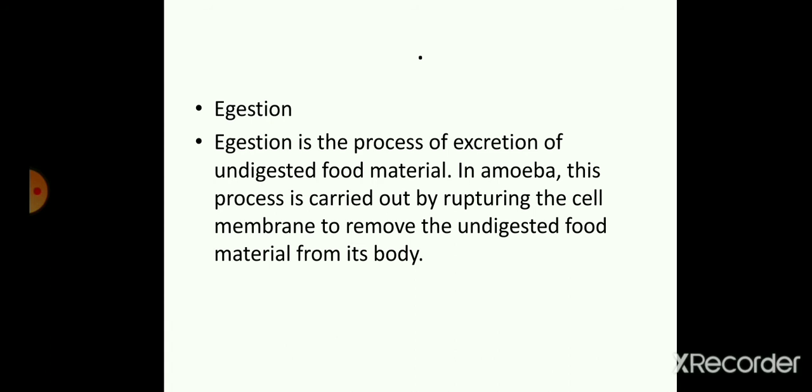And in the case of amoeba, this process is carried out by rupturing the cell membrane to remove the undigested food material from its body. So, when there is only a single cell organism, rupturing of the cell membrane happens. But in the human case, it is done by the anus, which is already an open system.